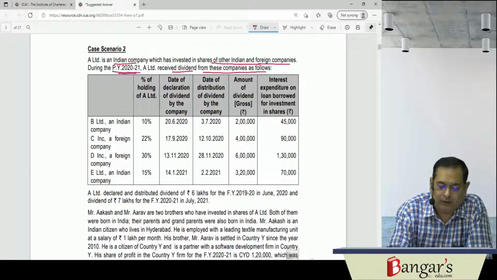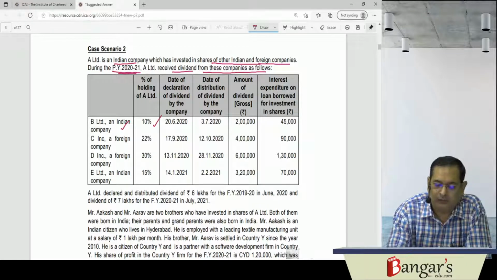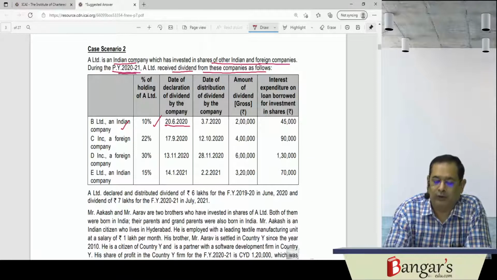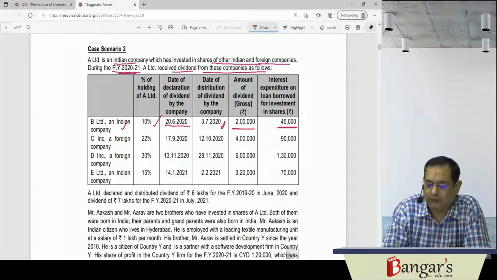First, it has received dividend from B Limited, an Indian company, where the holding is 10%. The date of declaration of dividend is 26/2020. Then the date of distribution of dividend is 3/7/2020. 2 lakh is the amount of the gross dividend. The expenditure which has been incurred is 45,000 rupees.